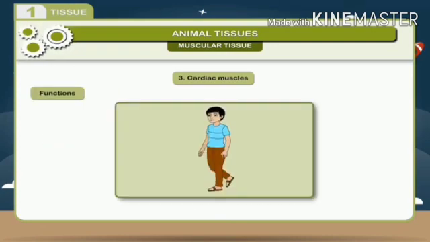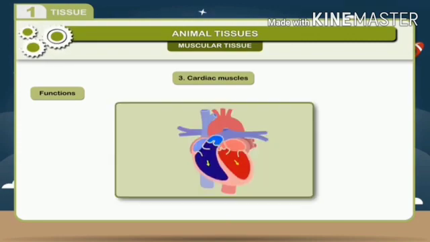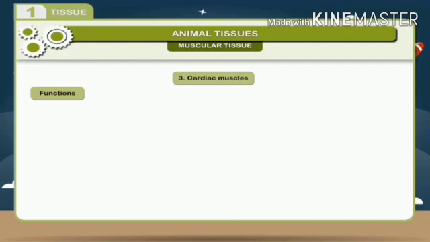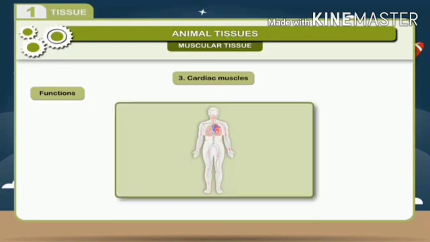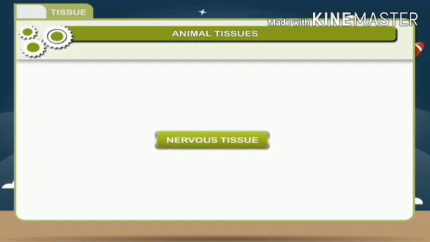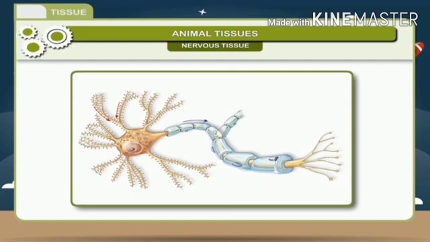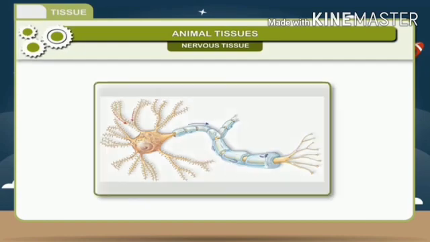Functions. 1. The muscular tissues help in the movement of various parts of the body and thus help in locomotion. 2. They also cause the movement of internal organs. 3. They help in the movement of food in the alimentary canal. 4. They also help in pumping of the blood to the various parts of the body. Nervous tissue. Nervous tissue is composed of nerve cells called neurons.